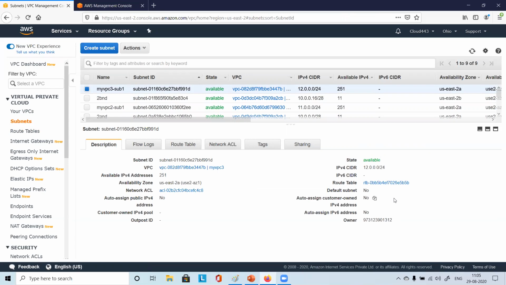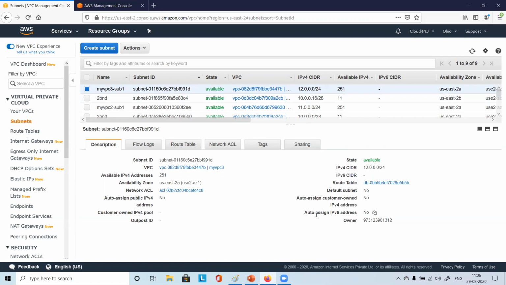Just look at it. Everyone, please come here, and let me know once you reach this place. Where did you find the route table here? Yes, perfect.